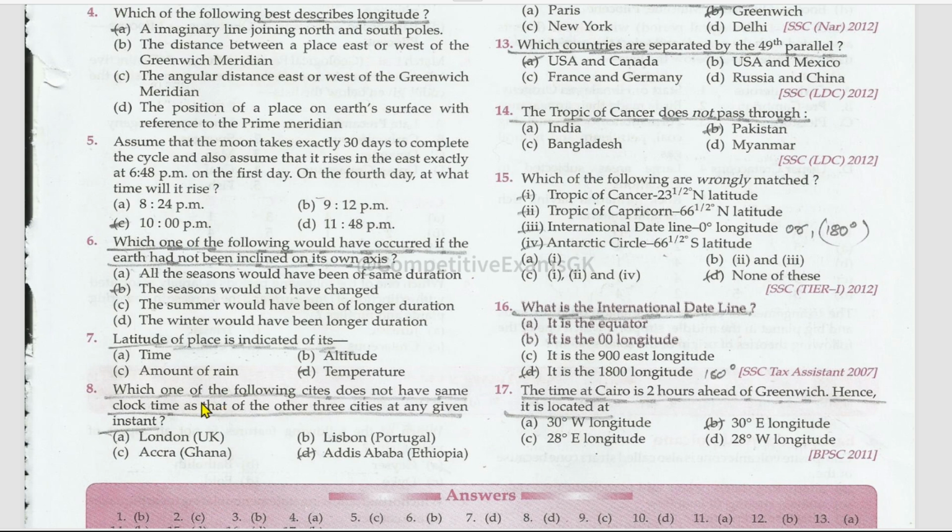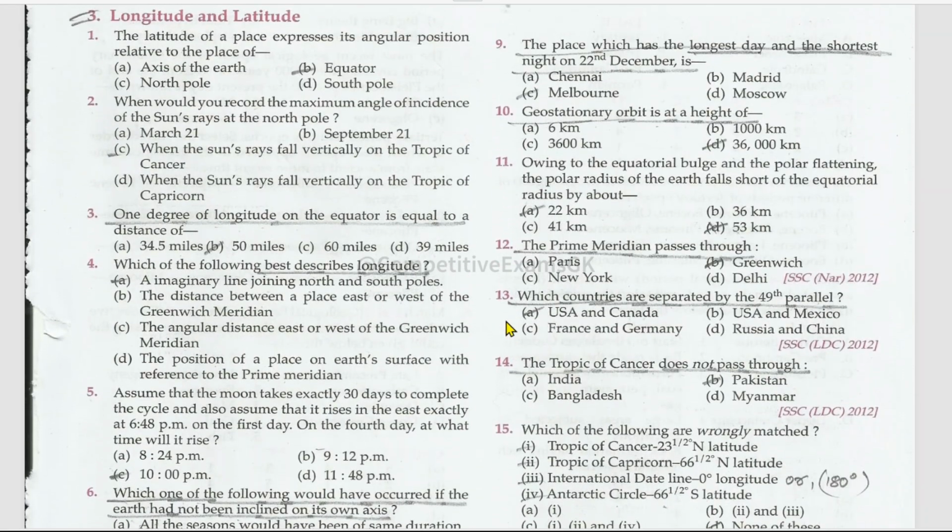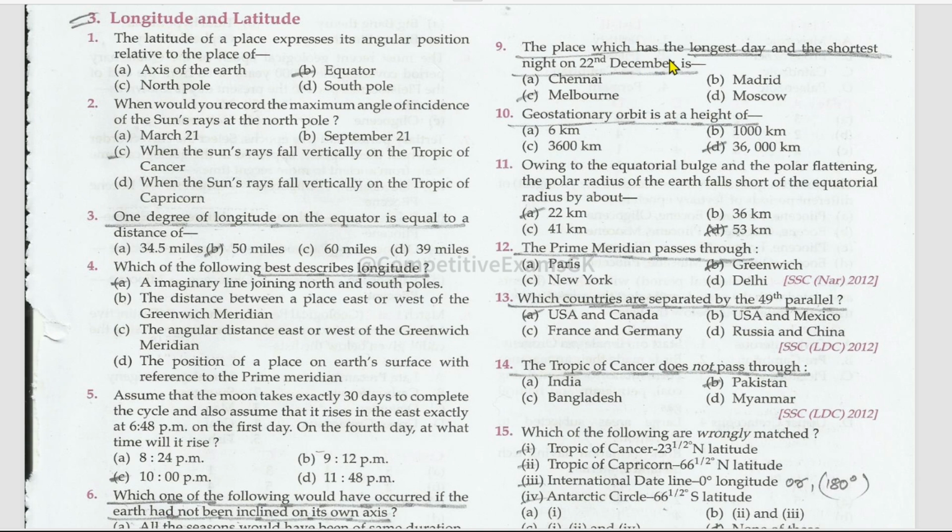Which one of the following cities does not have the same clock time as that of the other three cities at any given instant? That is Addis Ababa, which is in Ethiopia. The place which has the longest day and the shortest night on 22nd December is Melbourne. Melbourne is present in which country? Geostationary orbit is at a height of 36,000 kilometers. Owing to the equatorial bulge and the polar flattening, the polar radius of the Earth falls short of the equatorial radius by about 22 kilometers. The prime meridian passes through Greenwich.